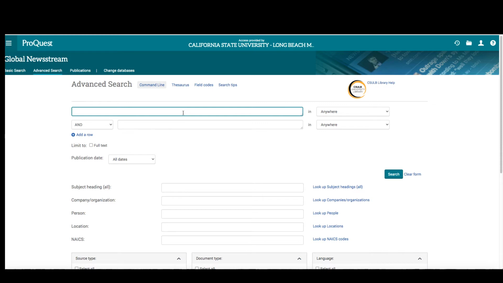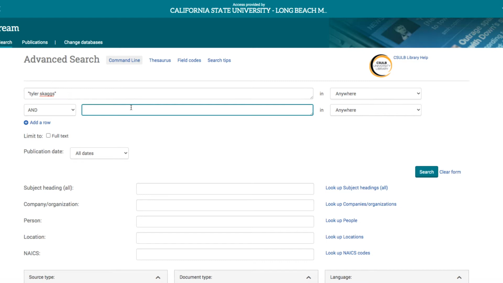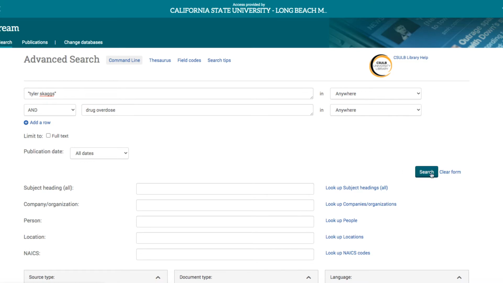We're going to start with the search "Tyler Skaggs," and we're going to put his name in quotation marks. The reason we're doing that is because it's a name and we want to keep the phrase together as a phrase and not look for Tyler separate from Skaggs. Then we're going to put in drug overdose. And I'm going to click search.